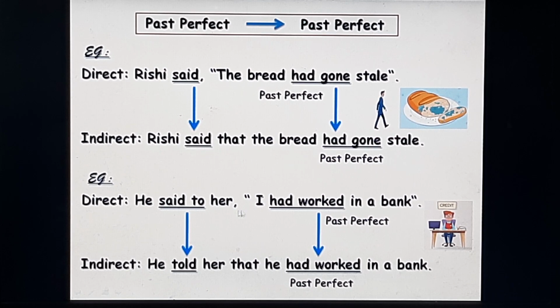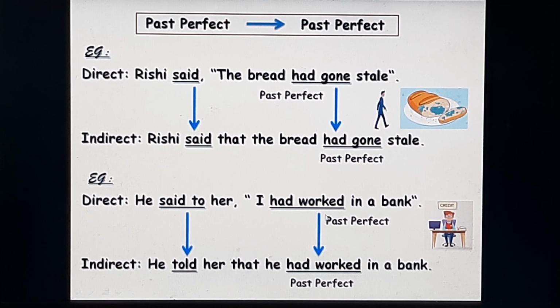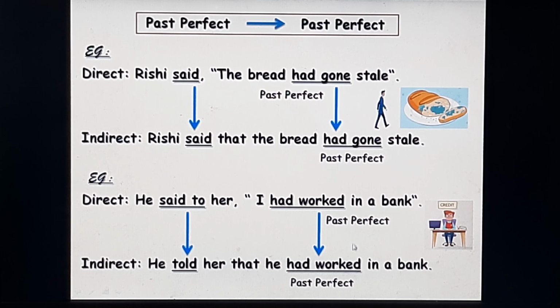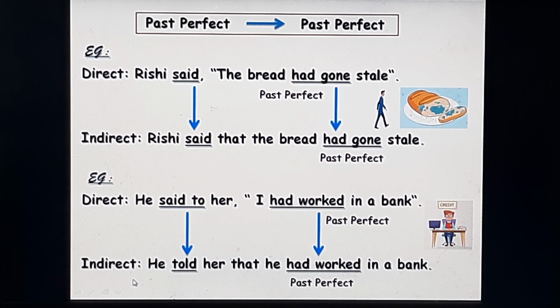He said to her, I had worked in a bank. Said to is the reporting verb in the past tense. Had worked is the past perfect tense in the direct speech. It will remain the same. Had worked in the past perfect tense in the indirect speech. He told her that he had worked in a bank.